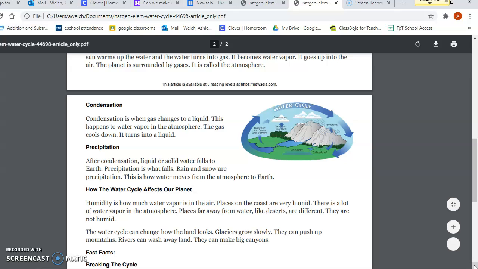Glaciers grow slowly. They can push up mountains. Rivers can wash away land. They can make big canyons.